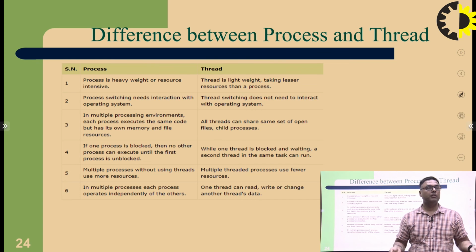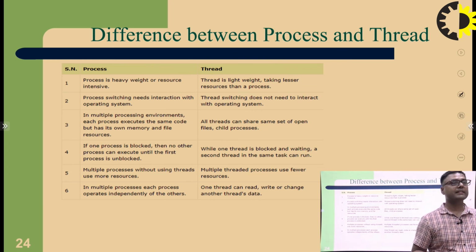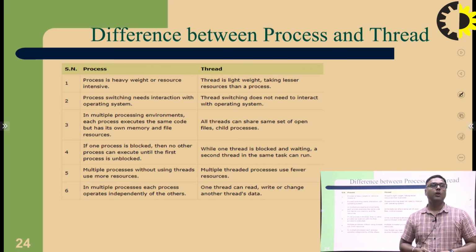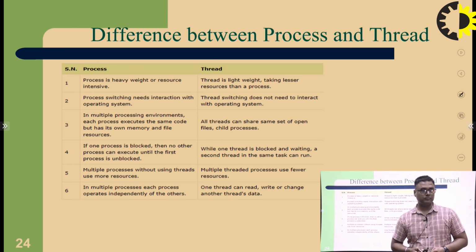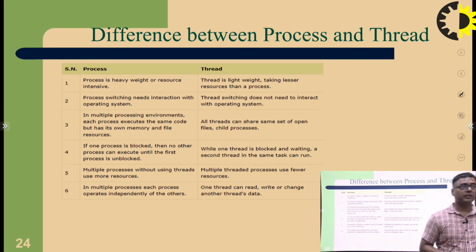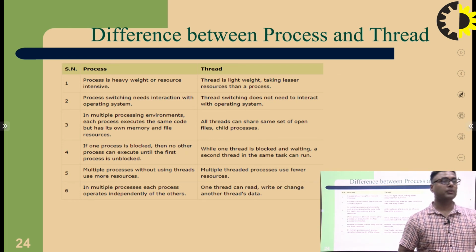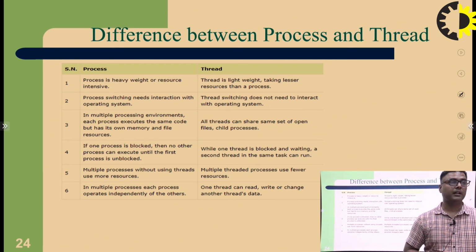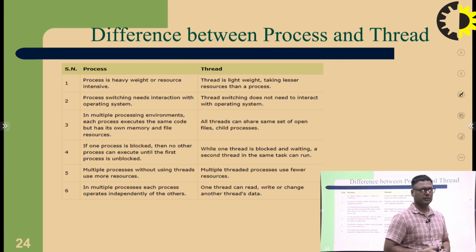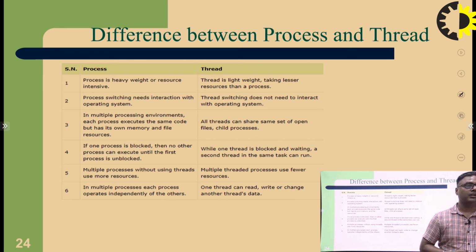In a multiple processing environment, each process executes the same code but has its own memory and file resources. All threads can share the same set of open files and child processes. If one process is blocked, no other process can execute until the first process is unblocked. While one thread is blocked and waiting, a second thread in the same task can run. Multiple processes without using threads use more resources. Multiple threaded processes use fewer resources. In multiple processes, each process operates independently of the others. One thread can read, write or change another thread's